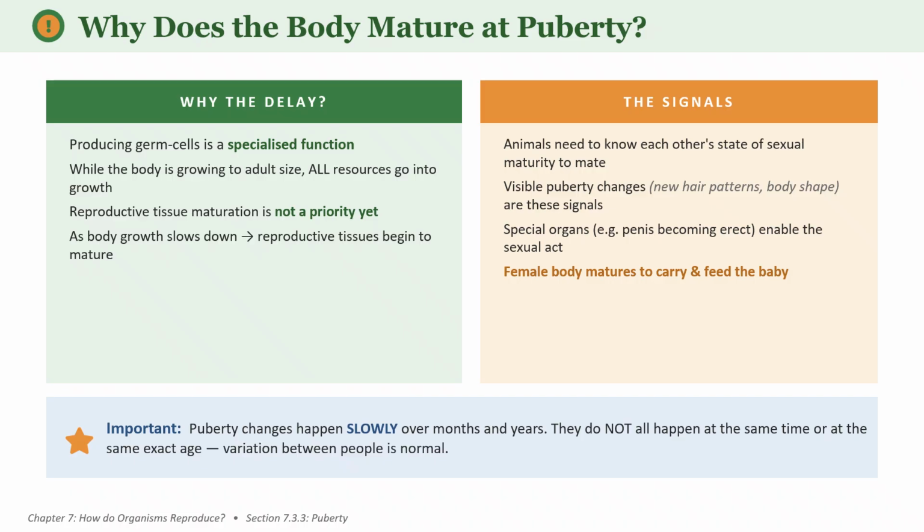And what is the importance of puberty? It is a preparation for reproduction. The body becomes capable of producing gametes, fertilization, and also pregnancy and childbirth. What are the biological signals, children? Physical changes indicate reproductive maturity. For example, facial hair in boys and breast development in girls indicate sexual maturity. I have given you all the important points over here. Just go through all the points, children. It is very helpful for you.